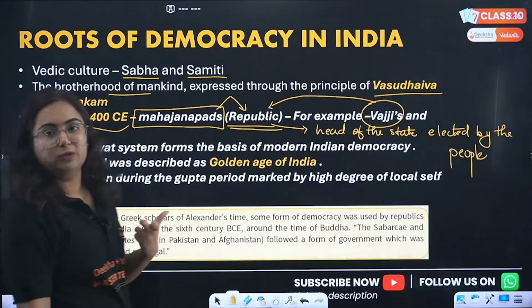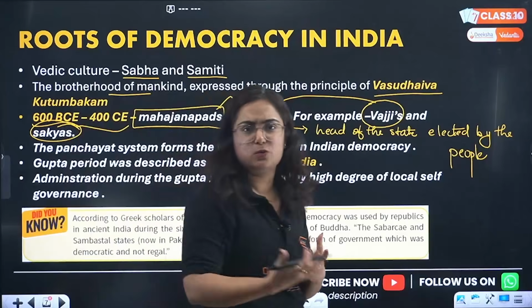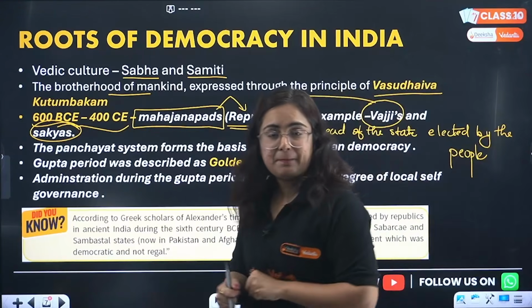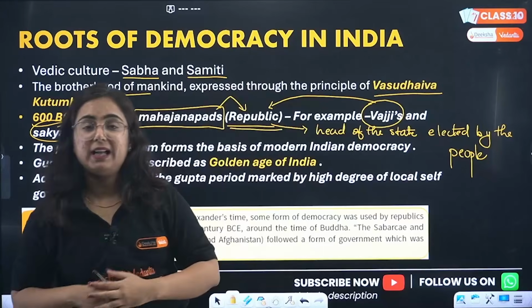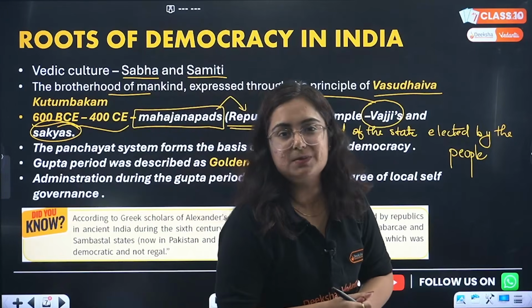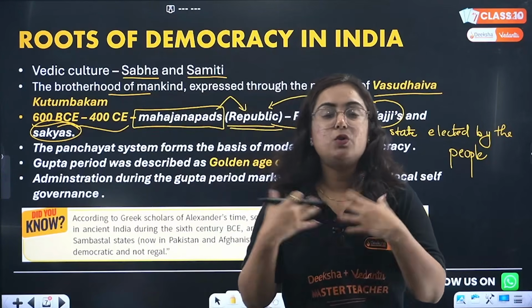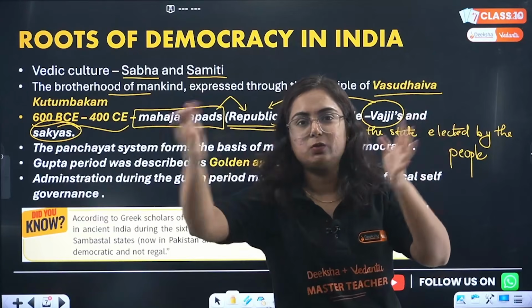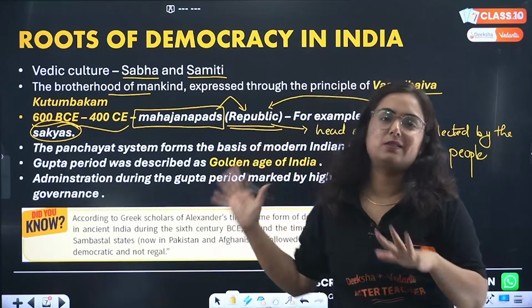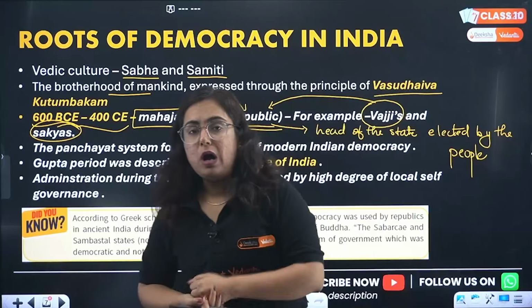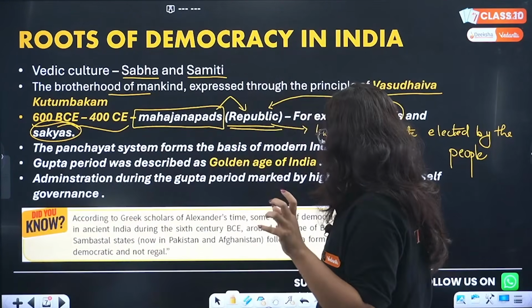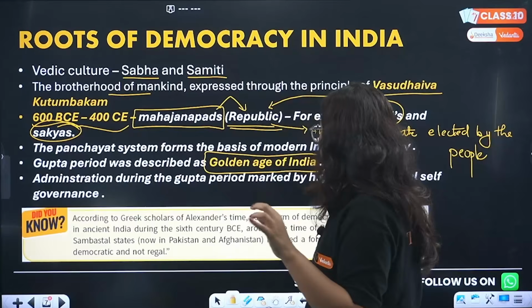Now, Mahajanpads were there. After the Mahajanpads, the Mauryan Empire came. After the Mauryan Empire, the great empire of India was the Guptas. This is something you can recall from your class 6 memory. I can't teach you how the rulers came right now because this is a civics chapter. So after the Mauryans, who came? Guptas. And do you know that the Gupta period is referred to as the golden age of India?